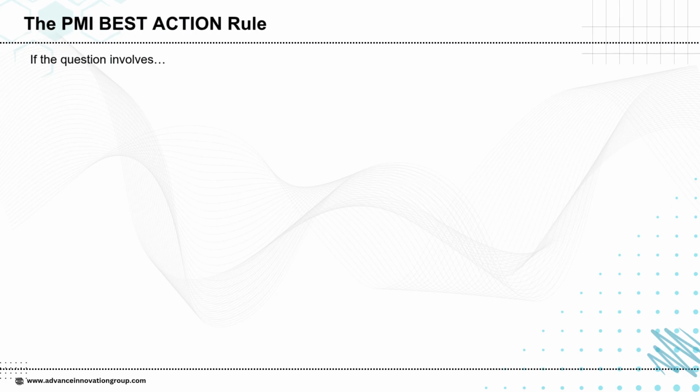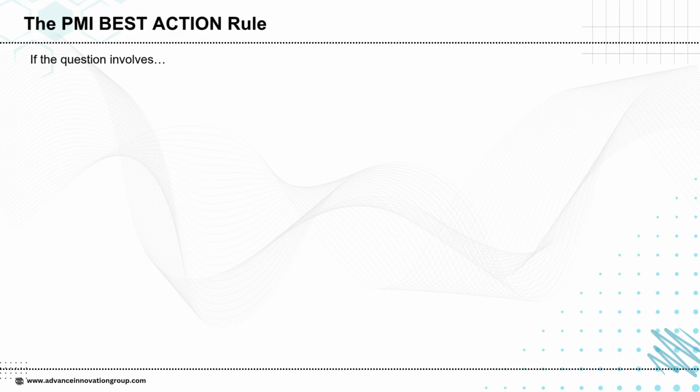This slide shows the PMI best action rule, meaning what PMI expects you to do in common exam scenarios. PMI wants you to always choose the professional, process-based, and collaborative action. Let's break down each scenario. Stakeholder conflict. The best action is to communicate and facilitate alignment. PMI never supports ignoring the conflict or escalating immediately. Requested change. Follow the formal change process, log the change, analyze impact, send to the CCB for approval. Never implement the change directly.